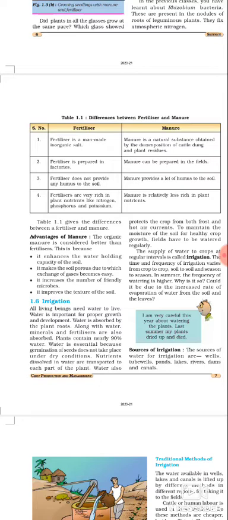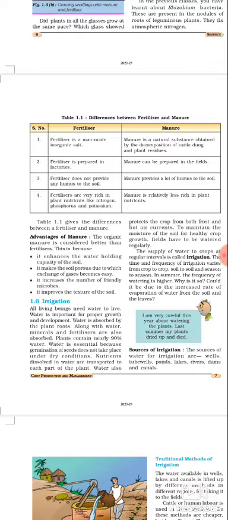A question can come in your exam: why is water essential for the crops? Water is essential because germination of the seeds will not take place under dry conditions. Nutrients will only be transported when water is provided to the plants. Nutrients dissolved in water are transported to each part of the plant. Water also protects the crop from frost and hot air currents.